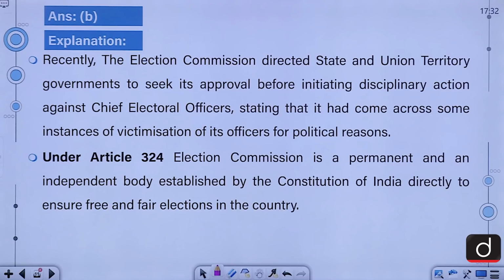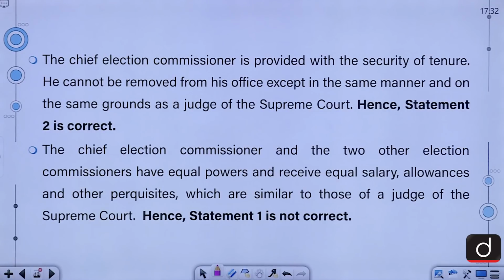Under Article 324, Election Commission is a permanent and an independent body established by the Constitution of India directly to ensure free and fair elections in the country. The Chief Election Commissioner is provided with the security of tenure. He cannot be removed from his office except in the same manner and on the same grounds as a judge of the Supreme Court. The Chief Election Commissioner and the two other election commissioners have equal powers and receive equal salary, allowances and other prerequisites which are similar to those of a judge of the Supreme Court.